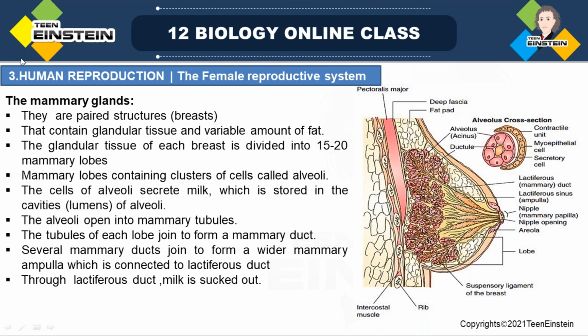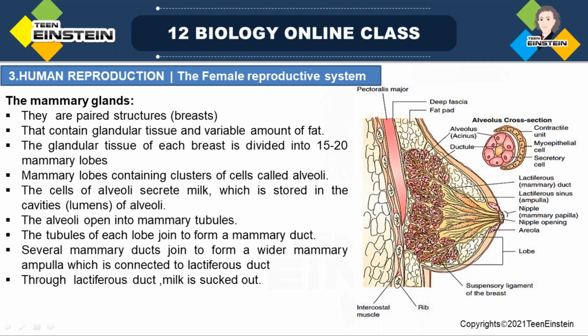The glandular tissue of the breast divides into 15 to 20 mammary lobes. Here you can see this pink portion, which I have marked as lobe, that is the mammary lobes, small lobes or locules.